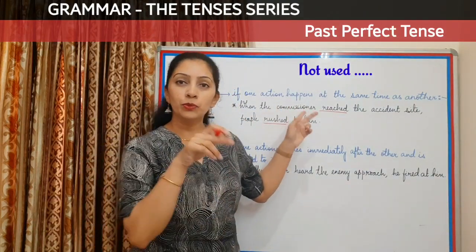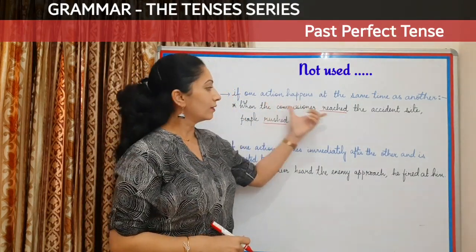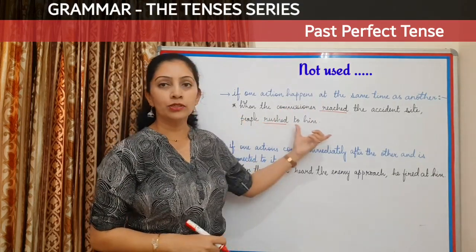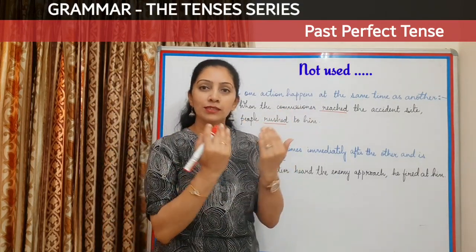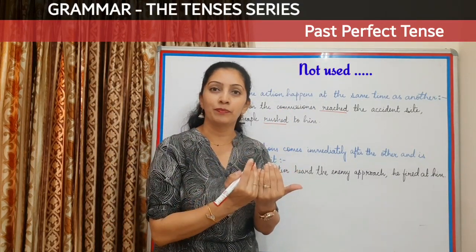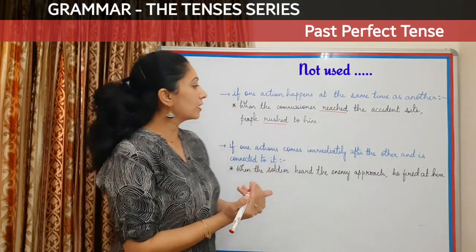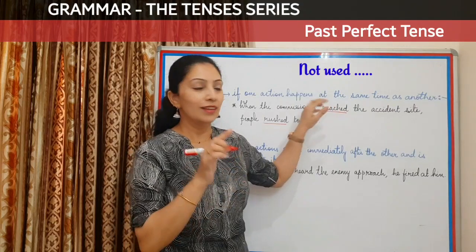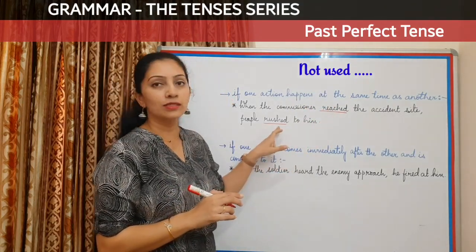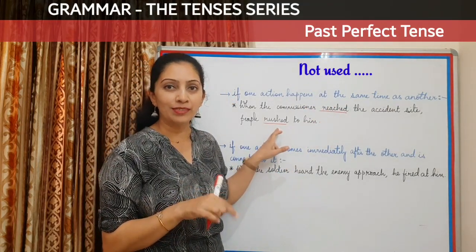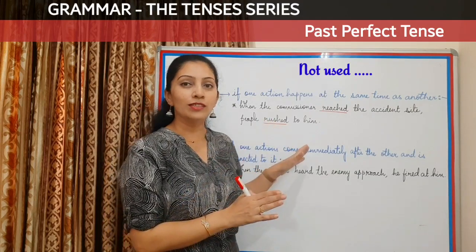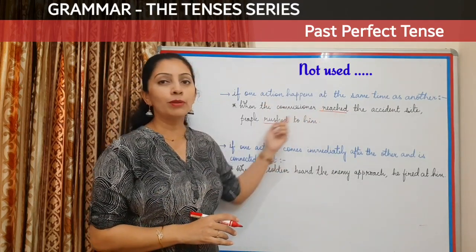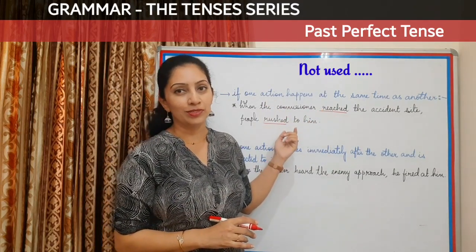Now if you see, there are two actions happening here, reaching of the commissioner and people rushing to him. Both these actions happened at the same time. So here we cannot say when the commissioner had reached. No, because this action happened when the second one happened simultaneously. So in such cases, we will use simple past for both the activities.